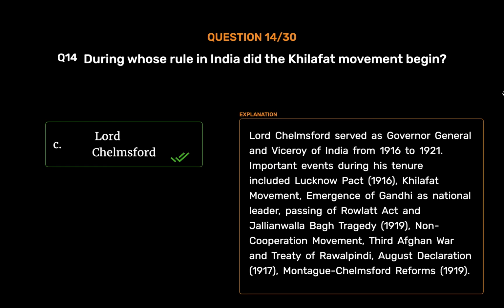Lord Chelmsford. Lord Chelmsford served as Governor General and Viceroy of India from 1916 to 1921. Important events during his tenure included Lucknow Pact, 1916, Khilafat movement, emergence of Gandhi as national leader, passing of Rowlatt Act and Jallianwala Bagh tragedy, 1919, non-cooperation movement, Third Afghan War and Treaty of Rawalpindi, August Declaration, 1917, Montagu-Chelmsford reforms, 1919.